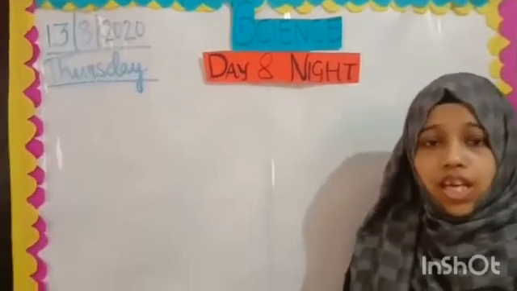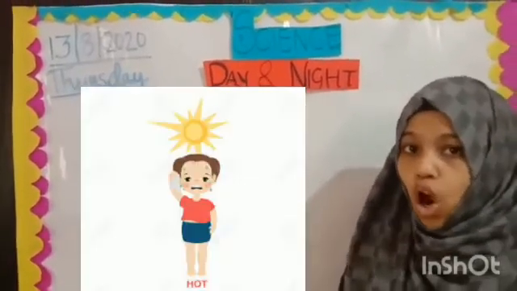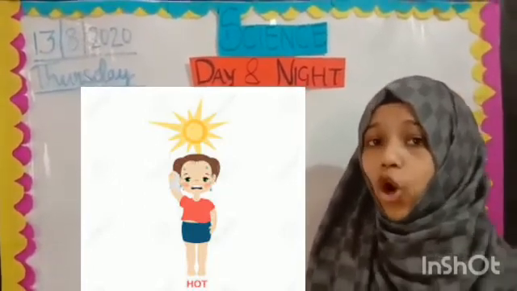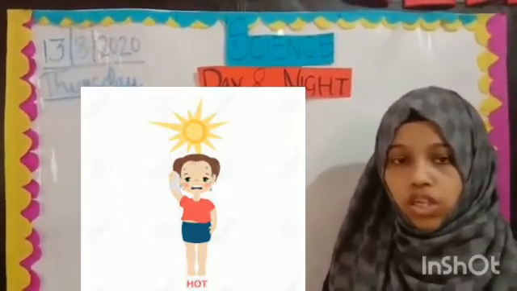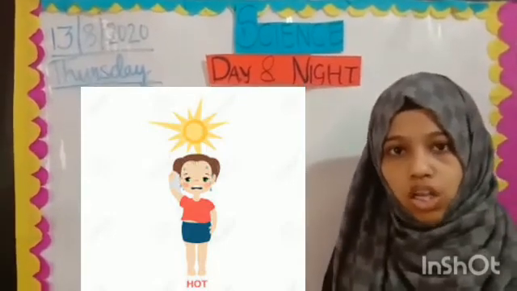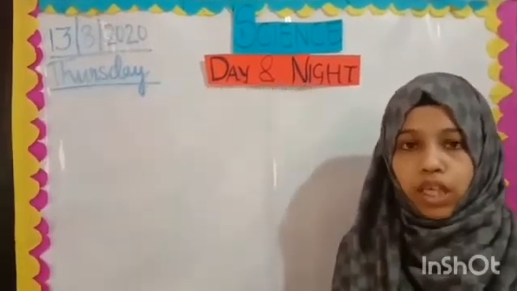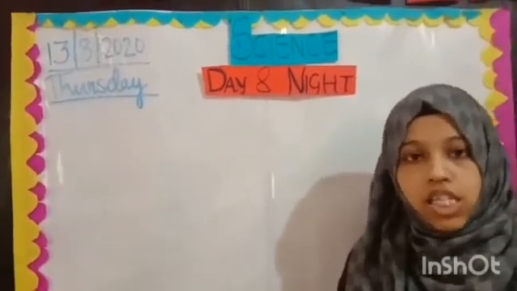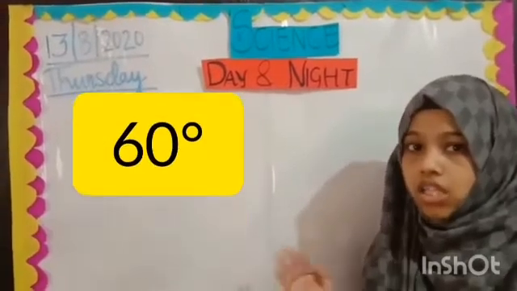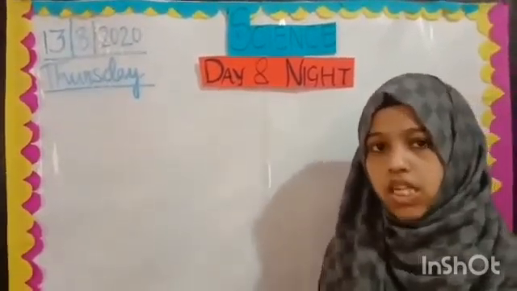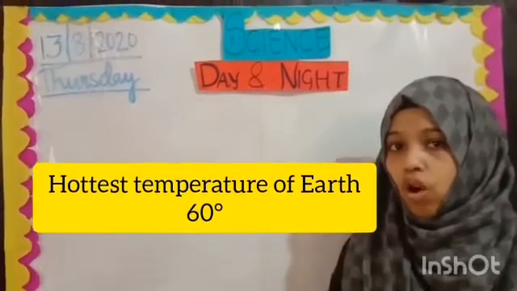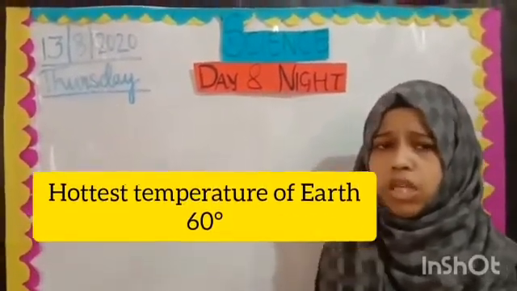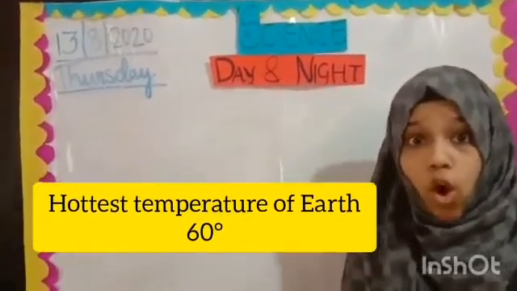Now children, in the summer season you feel so hot, right? Because the sun is shining very brightly on the earth. So children, at that time you feel so hot. Imagine what the temperature of the sun would be. On the earth, 60 degrees is the highest temperature. It means it is the hottest temperature recorded on the earth. That is 60 degrees. It means it is very, very, very hot.